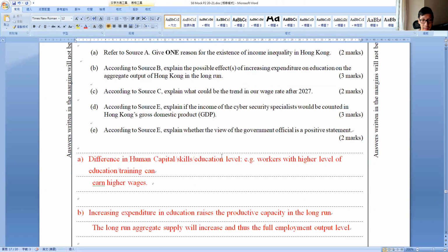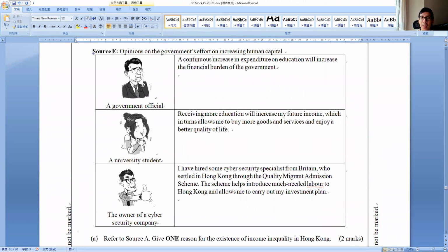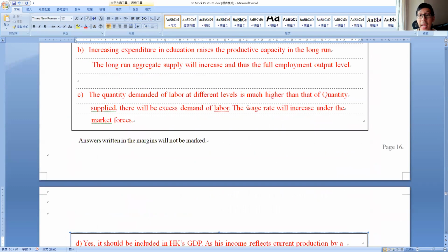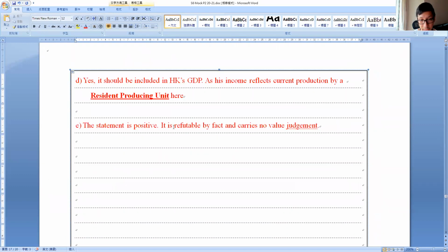Okay? Next, explain whether the view of the government is a positive statement. A continuous increase in the expenditure will increase the financial burden of the government. It's very easy, just look at the government's coffers. You look at the data of the government reserve, then you see whether this is really a burden or not, right? So there is no value judgment, and most importantly, it is refutable by facts. So this is a positive statement. You just check whether it is refutable by fact.